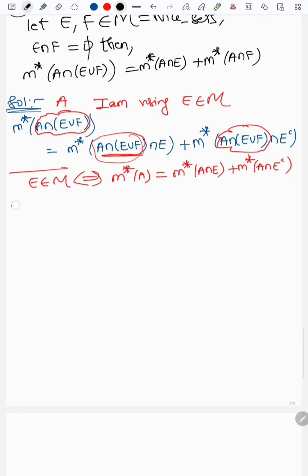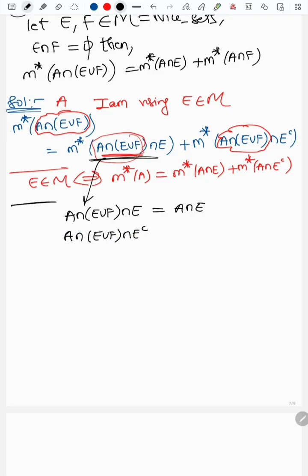It's just a set theoretical observation: A intersection with E union F intersection with E is equal to A intersection E, and A intersection with E union F intersection with E complement, can I write this as A intersection with F? I'm saying it again: pause, do, understand, and be happy.